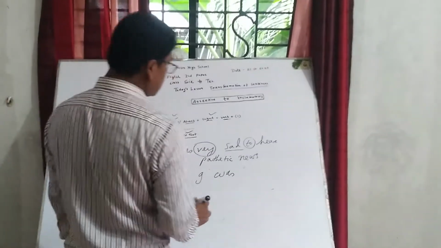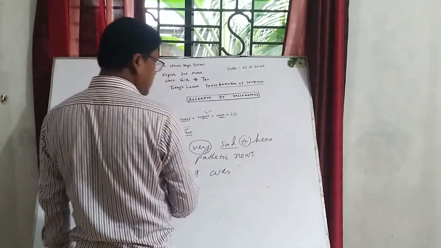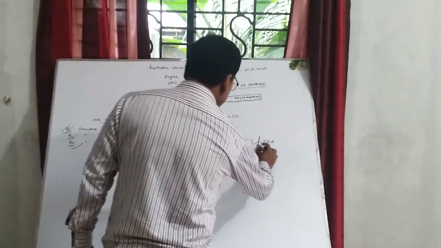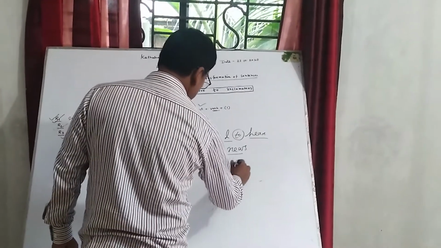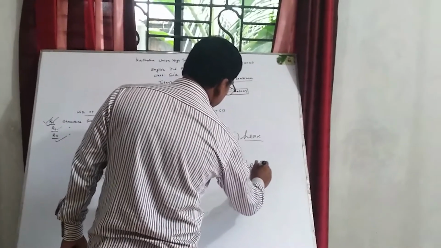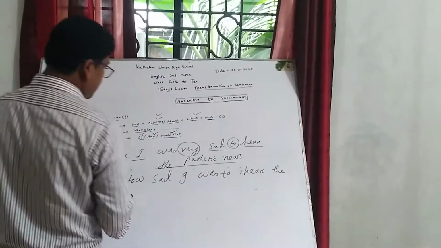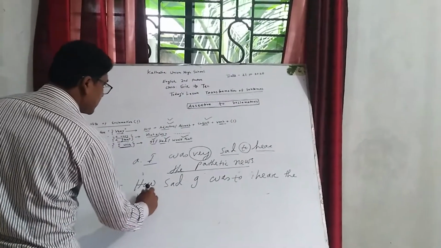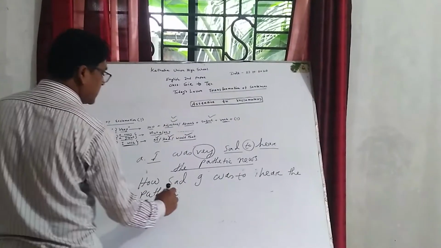Dear students, now we have to write the rest of the sentence here: to hear the pathetic news.